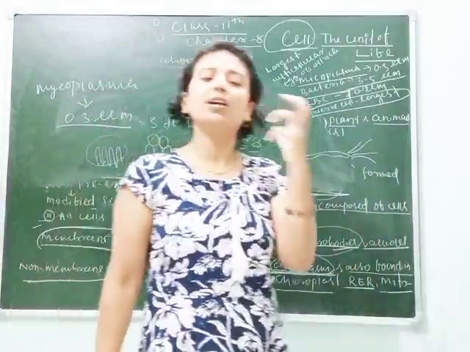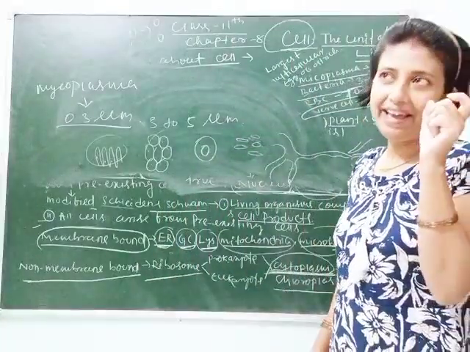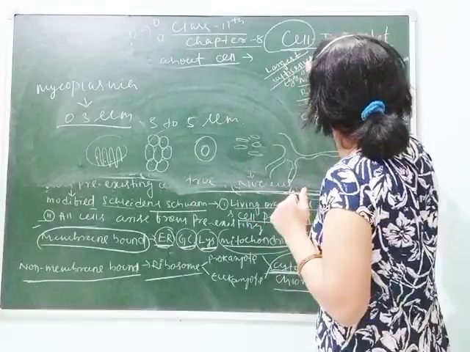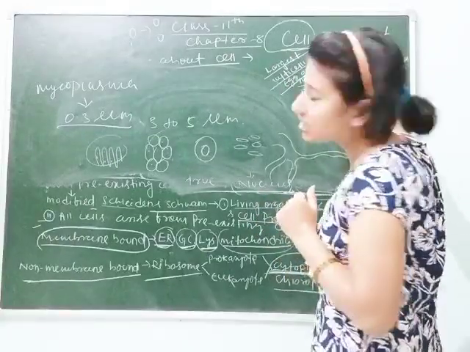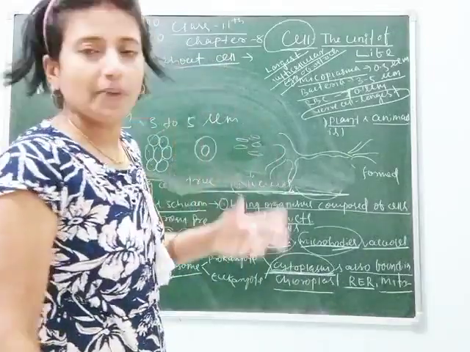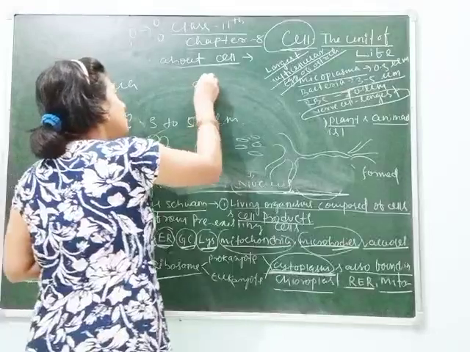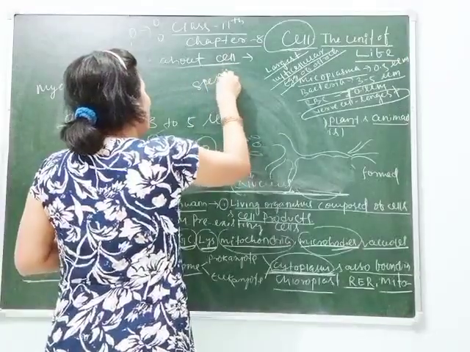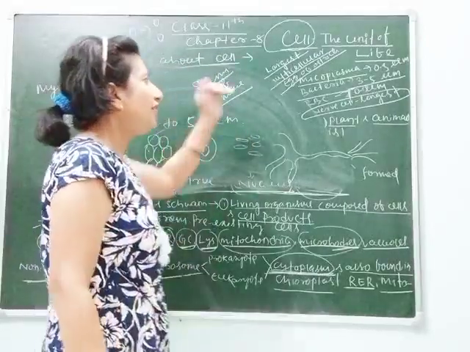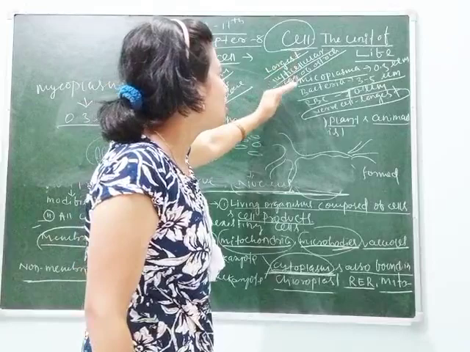The largest multicellular cell is the egg of an ostrich. And the smallest cell is the sperm of human beings, or sperm of male, the smallest unicellular cell, whereas the largest cell is the egg of ostrich.